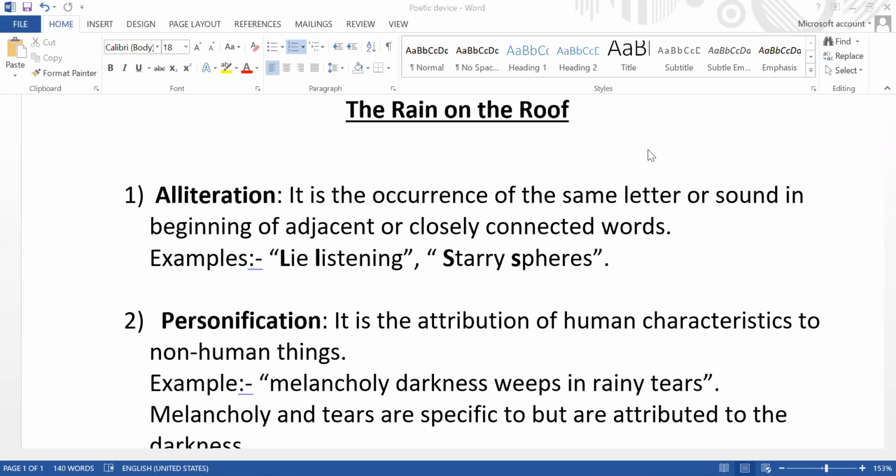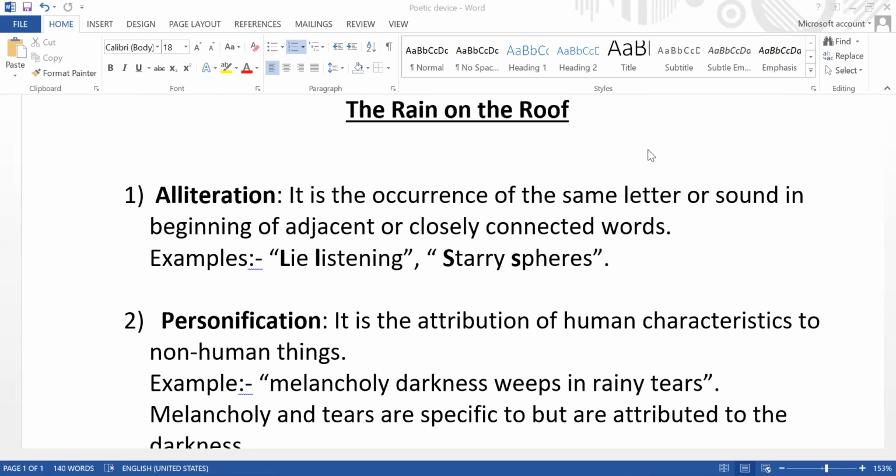And this is exactly what poetic devices do. Poetic devices, or figures of speech, are used by different authors and poets to make their writing, their composition, more attractive, more interesting for the reader to read, and more noticeable.